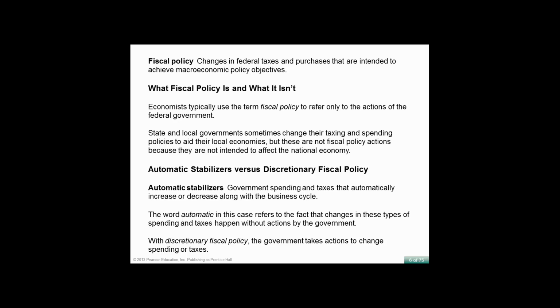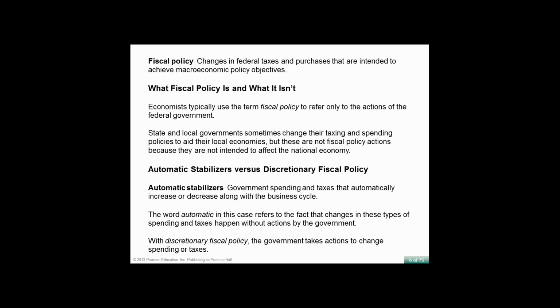What is fiscal policy and what isn't it? Economists typically use the term fiscal policy to refer only to the actions of the federal government. State and local governments sometimes change their taxing and spending policies to aid their local economies, but they are not fiscal policy actions because they are not intended to affect the national economy. Remember, we're thinking about the U.S. as a whole.